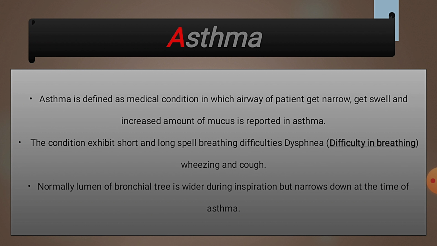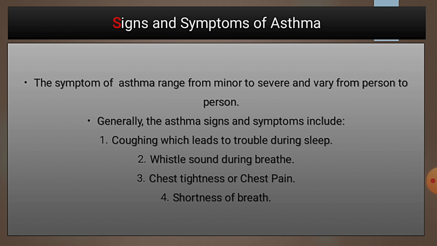Next, what is asthma? Asthma is defined as a medical condition in which the airway of the patient gets narrow, gets swollen, and an increased amount of mucus is reported. Asthma is nothing but the patient's airway getting narrow and swollen, which increases the amount of mucus that leads to asthma. Second, it exhibits short and long expiratory difficulty in breathing, known as dyspnea, and wheezing cough. Normally, the lumen of the bronchial tree is wider during inspiration but narrows down at the time of asthma.